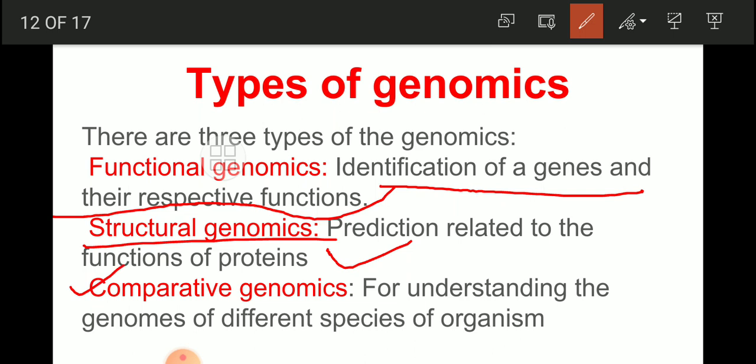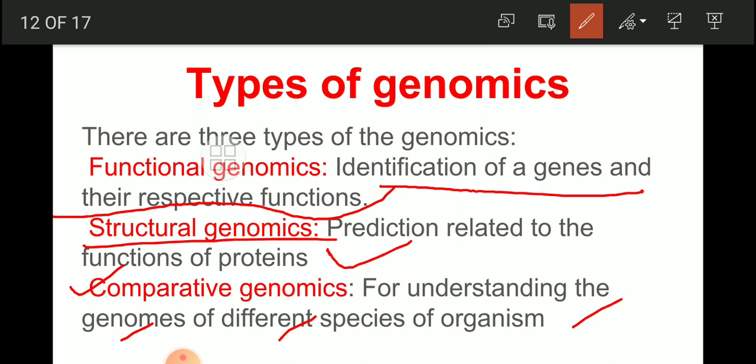Comparative genomics, for understanding the genomes of different species of organisms, so we can compare the functions and characteristics followed by species A and compare that with species B. So understanding the genomes of different species of organisms is possible with the help of the third type of genomics, that is comparative.